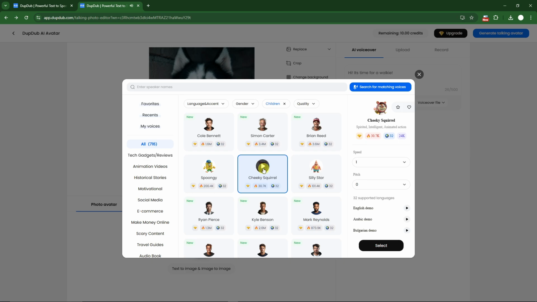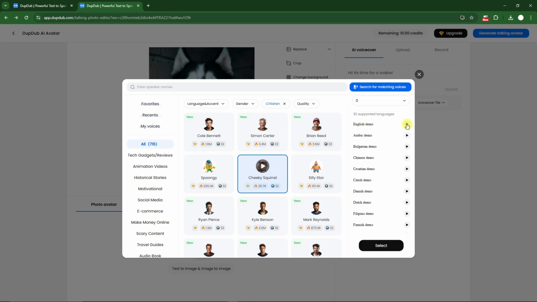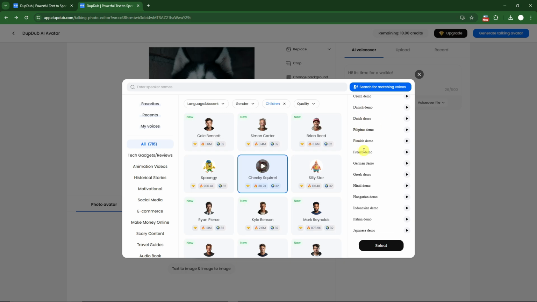And there we have it. There is also an option here where you can search your matching voices. For example, you can search other voices that are the same quality or the same wavelength as Cheeky Squirrel. You can adjust the speed on this option right there. The pitch is right here. There is an English demo, Arabic, Bulgarian, Chinese, and so much more within 32 languages supported.